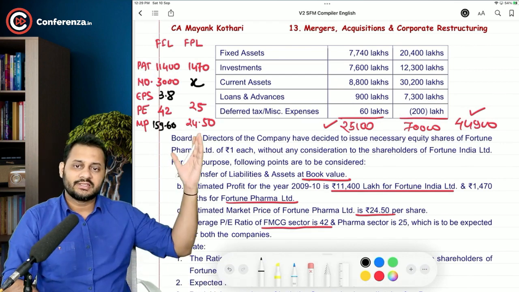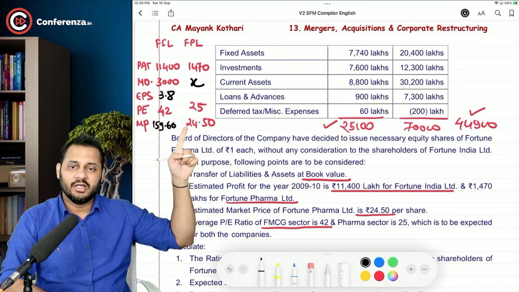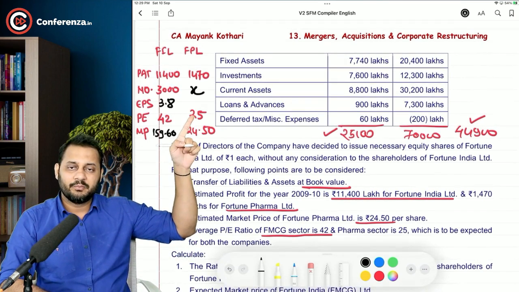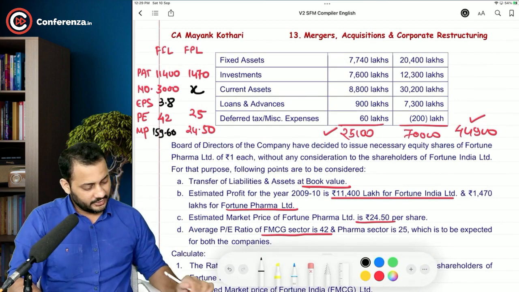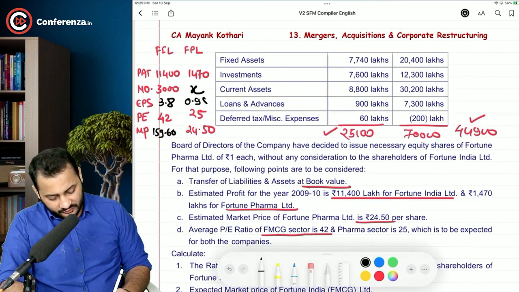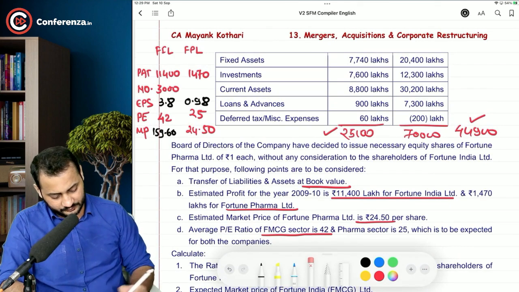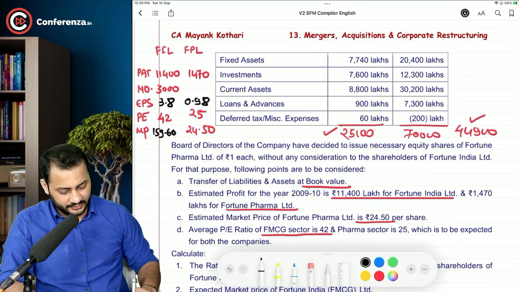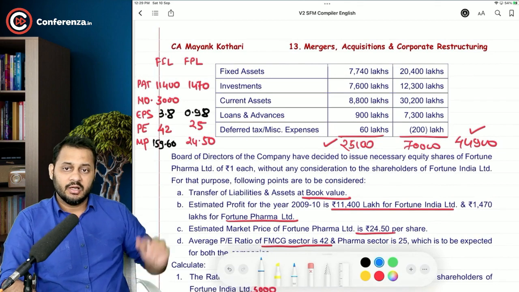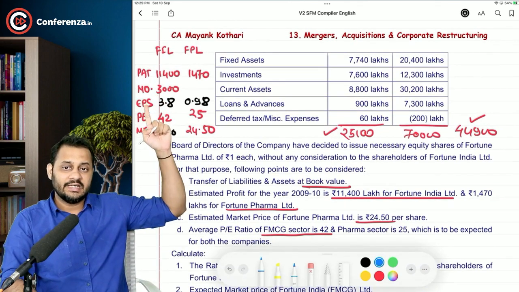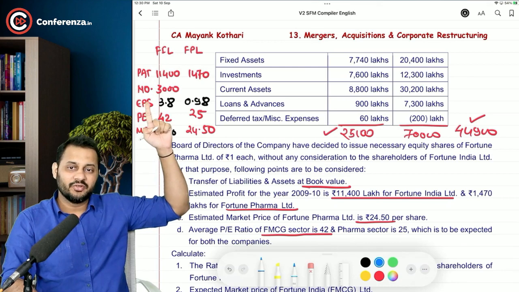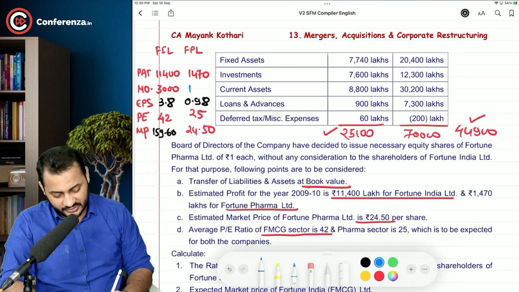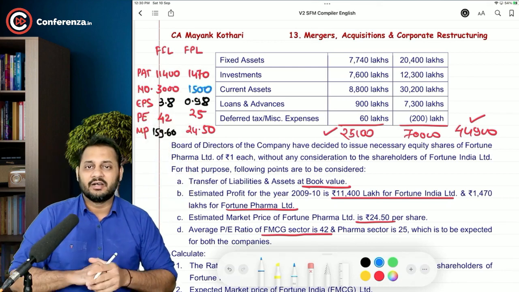Cool. Now let's come to the Fortune Pharma Limited details. Market price divided by PE ratio will give you EPS. So 24.50 divided by 25. The EPS will be 0.98. Now, can we calculate the number of shares? Profit after tax and the EPS are given to you. If you divide it, you will get the number of shares, which comes to 1500 lakhs.